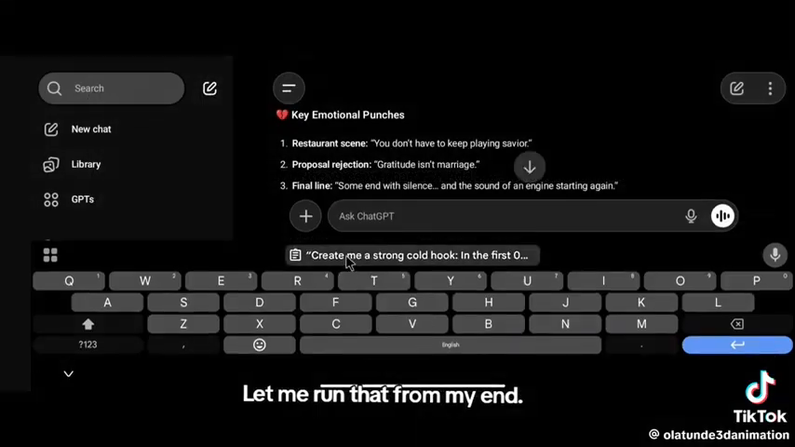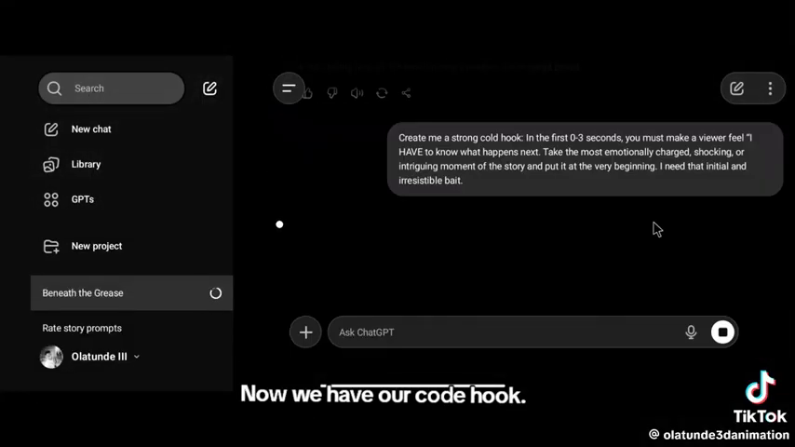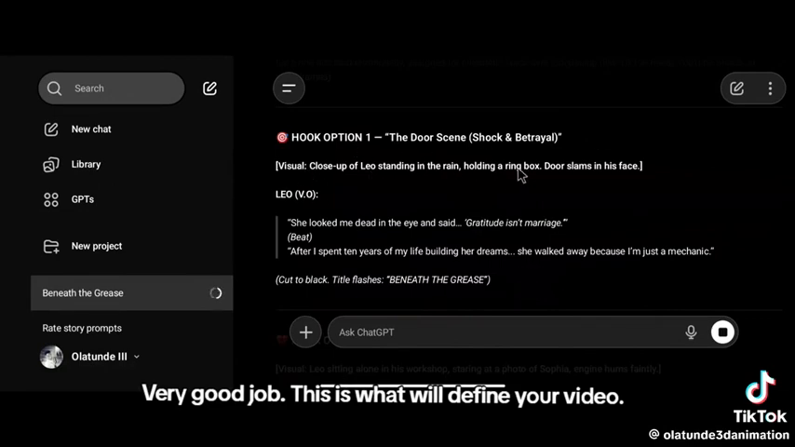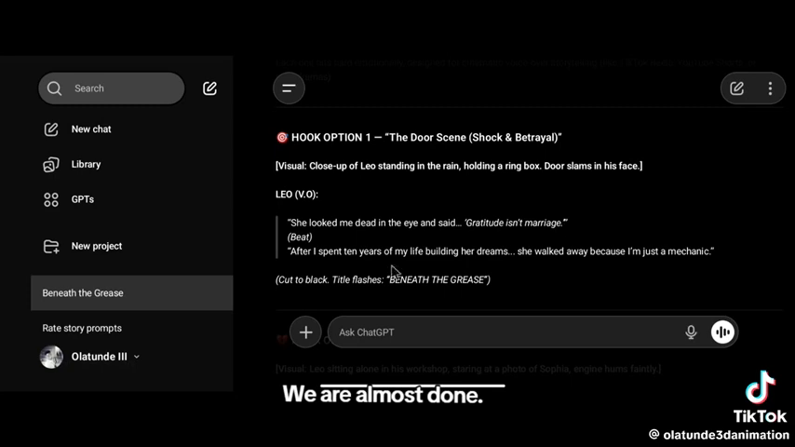Let me run that from my end. Now we have our code hook. Very good job. This is what will define your video. We are almost done.